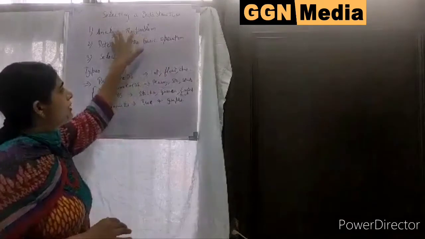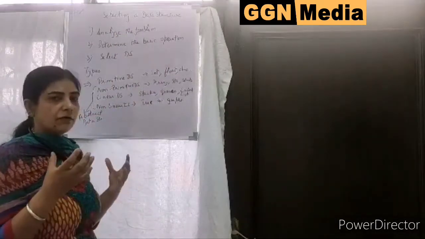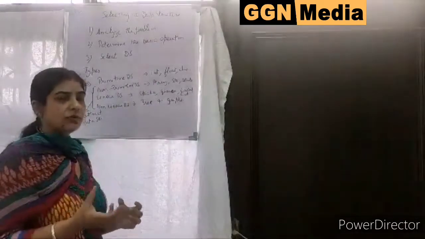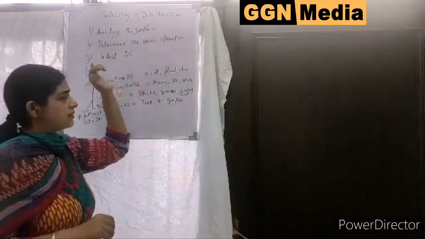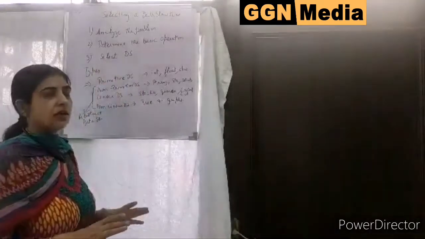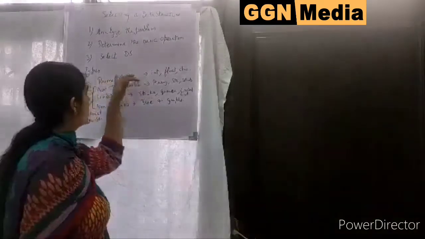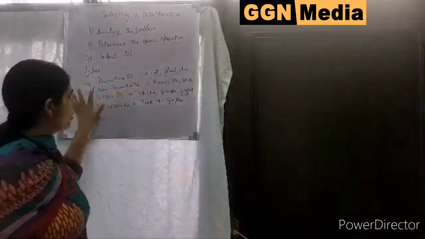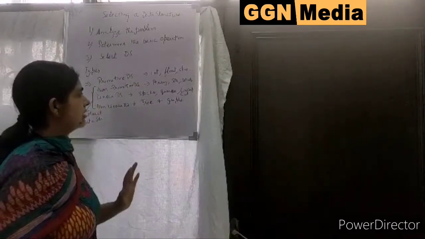Okay. Now, first I have to analyze the problem: what is the problem on which I have to work, and then what are the basic operations to be performed on it. Then I will be selecting a particular data structure. Now, how many types of data structures are there? There are different types. First is primitive data structure. Second is non-primitive data structure. Third is linear data structure. Fourth is non-linear data structure.